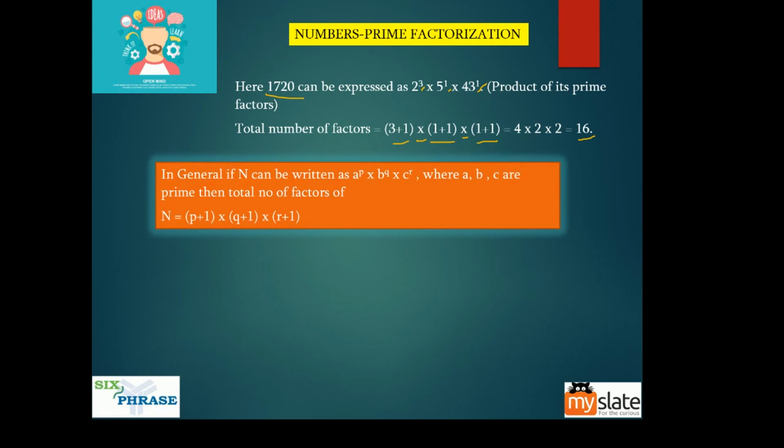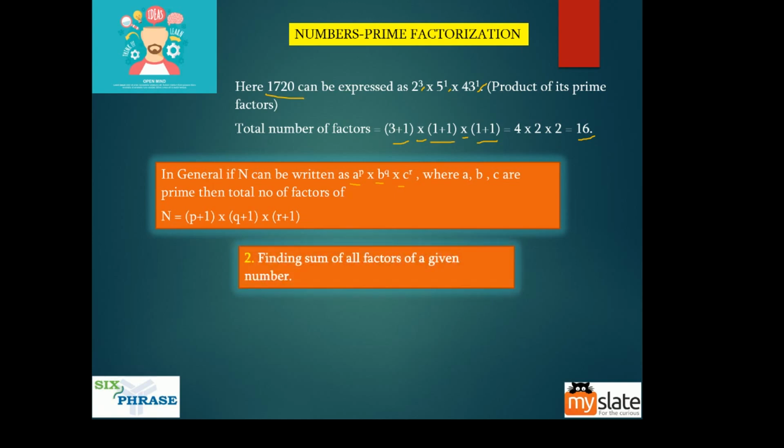If the number is a power p into b power q into c power r, where a, b, and c are prime numbers, and p, q, r are powers, then the number of factors is p plus 1 into q plus 1 into r plus 1. This is the general format for it. Now the second application is finding the sum of all factors of a given number.